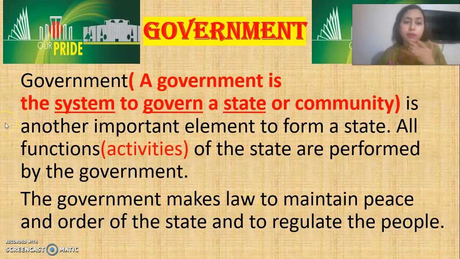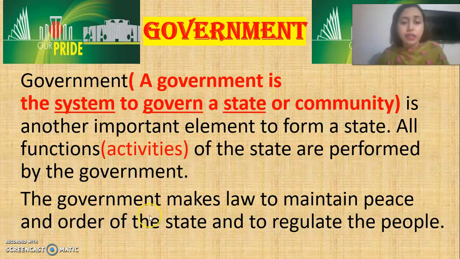Now see, what is government? Another element. Government is the system to govern a state, a country or community. It is another important element to form a state. I have written all the meaning here in brackets. You can see. All functions or activities of the state are performed by the government. So who performs all kinds of activities or functions? Government. If you don't have the government, you cannot run a state. If the nation doesn't have any government, the nation cannot run.